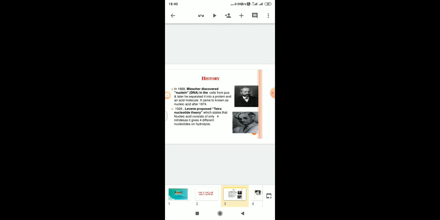In 1926, Levene proposed the tetranucleotide theory, which states that nucleic acid consists of only 4 nitrogen bases. It gives 4 different nucleotides on hydrolysis.